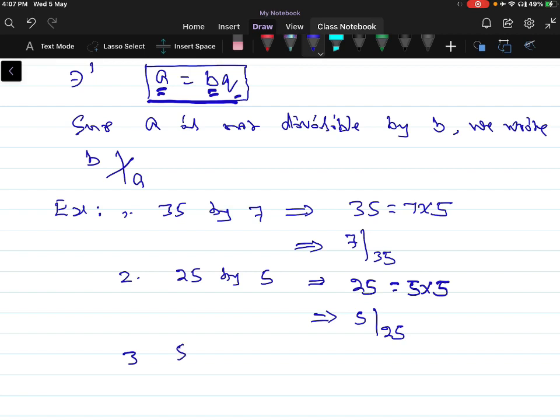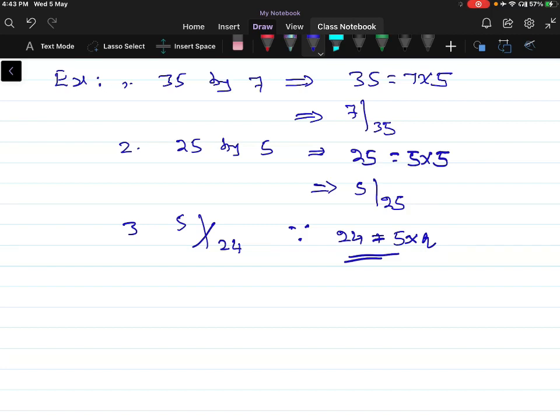So here you can observe 5 does not divide 24, because 24 cannot be written as 5 into any integer. But we can observe that 24 can be written as 5 into 4 plus 4.